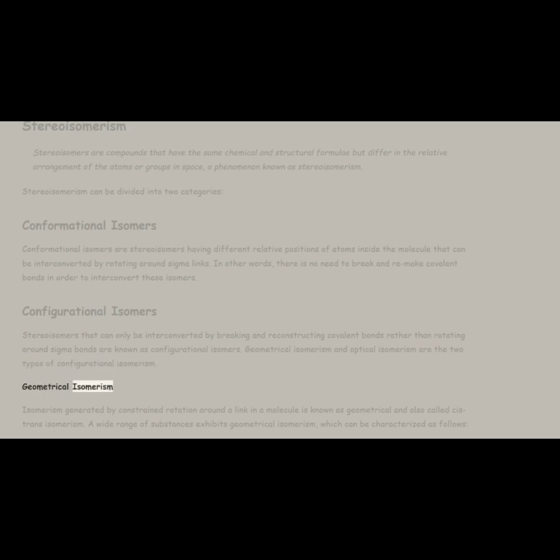Geometrical isomerism. Isomerism generated by constrained rotation around a bond in a molecule is known as geometrical isomerism, also called cis-trans isomerism. A wide range of substances exhibits geometrical isomerism, which can be characterized as follows.